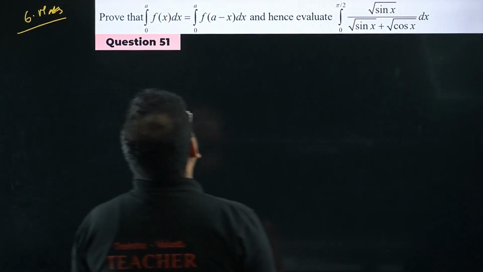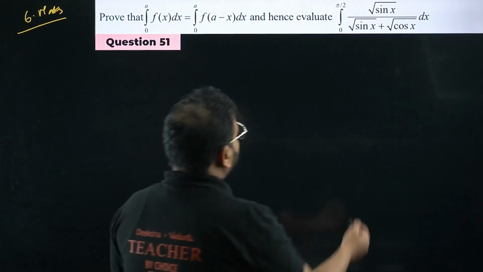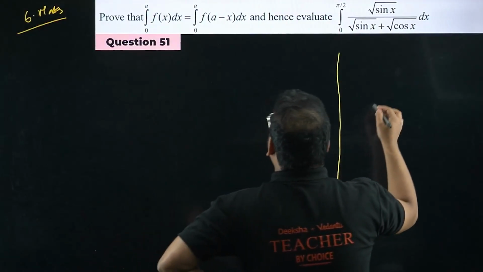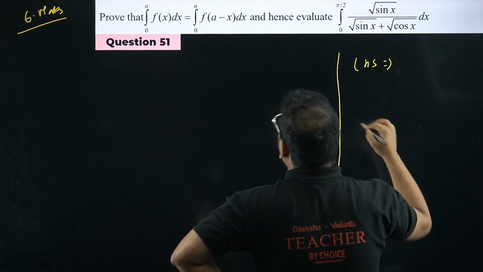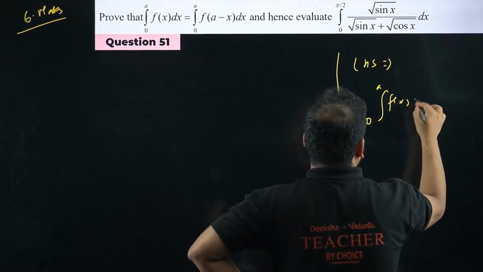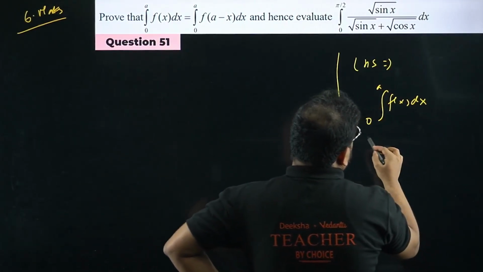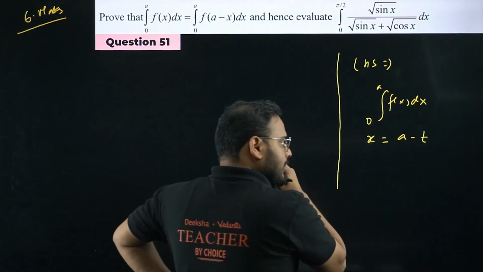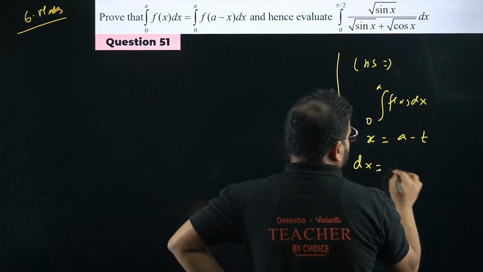Chaliye. So prove that the integral from 0 to A of f(x) dx equals the integral from 0 to A of f(A minus x) dx. Let's do the derivation of this part first. We have to prove this, so let me take the LHS part first. We have the integral from 0 to A of f(x) dx. Now we're going to do a substitution: x equals A minus t. I have to change the limit and derivative also. It will become dx equals minus dt.